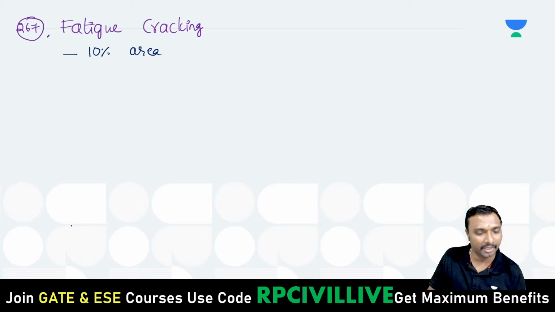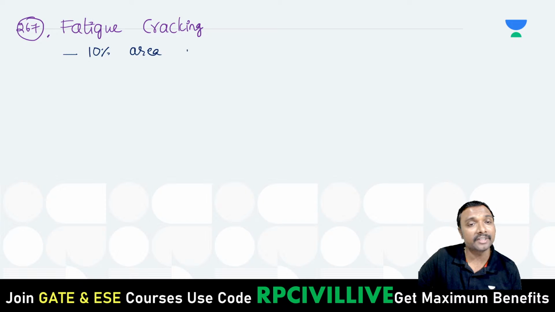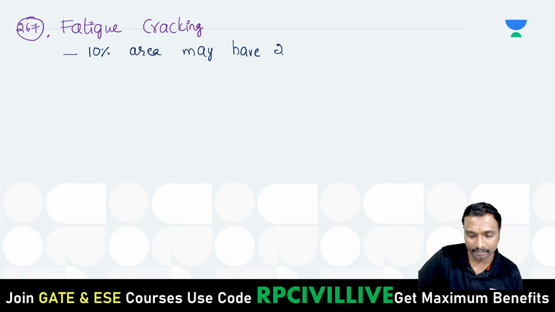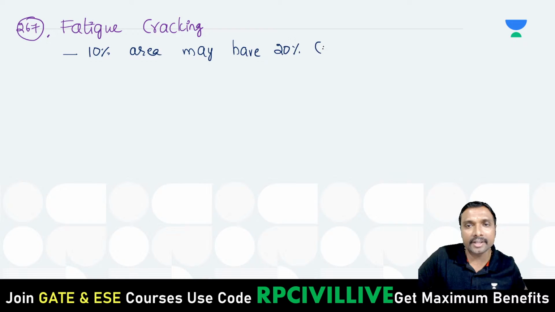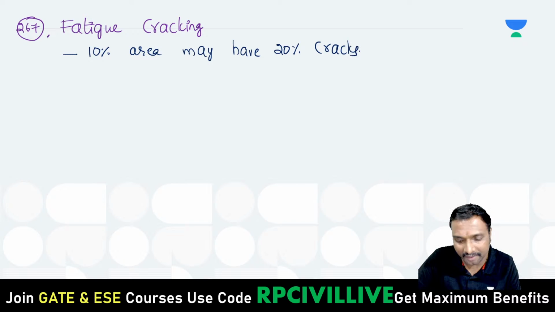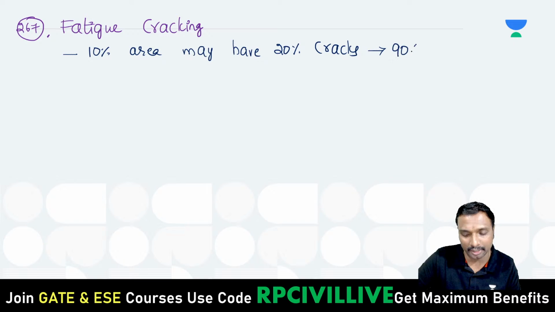Okay, 10% of the area may be having 20% cracks. 10% area will be having this 20% cracks, right? So 20% cracks, then it is your 90% reliability, right?